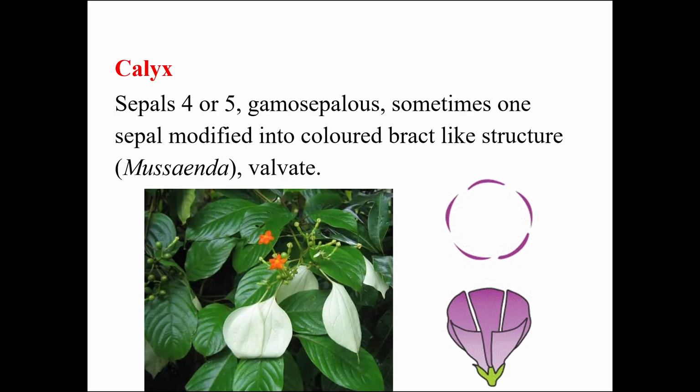Calyx is normally composed of 4 or 5 sepals, gamosepalous. In Mussaenda, you can see one sepal getting modified into a colored bract-like structure which attracts the insects for pollination. And estivation is usually valvate, where the margins of the sepals touch each other without showing any form of overlapping.